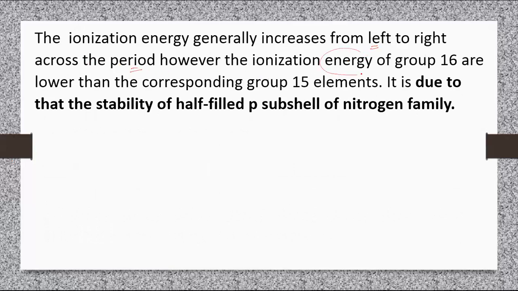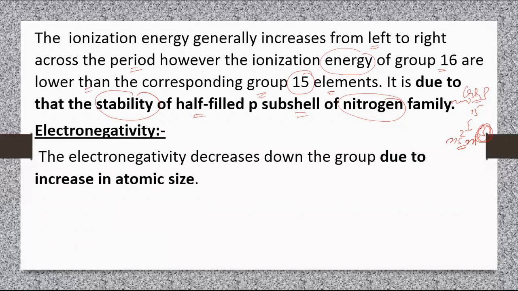However, the ionization energy of group 16 is lower than that of the corresponding group 15 elements. It is due to the stability of the half-filled p subshell in the nitrogen family, or group 15 elements. The general electronic configuration of group 15 elements is ns2 np3. In this, the p subshell is half filled, that is why it is much more stable.